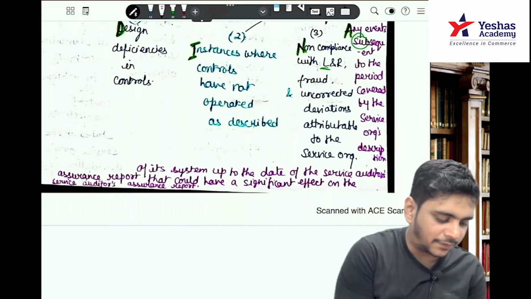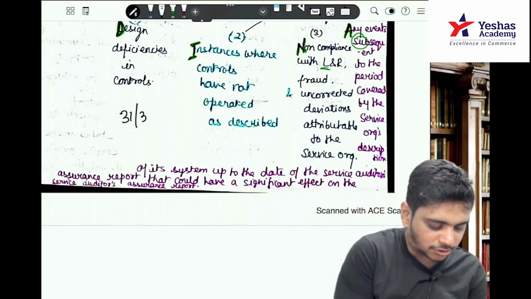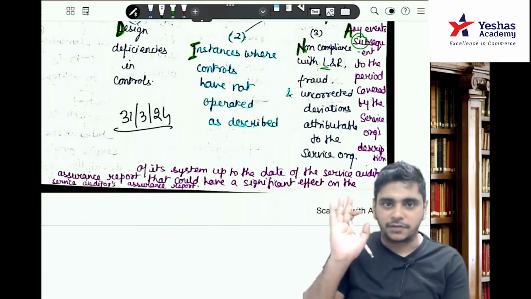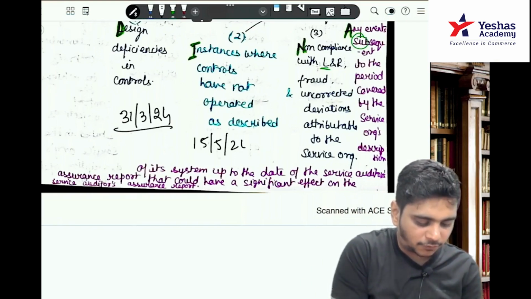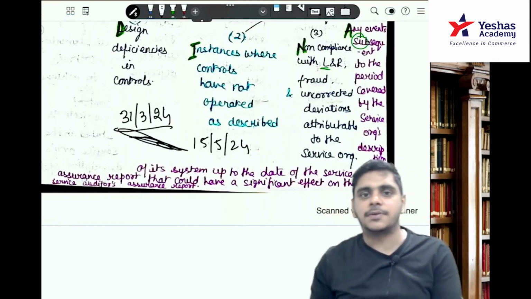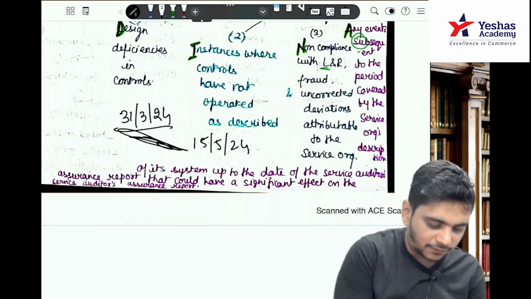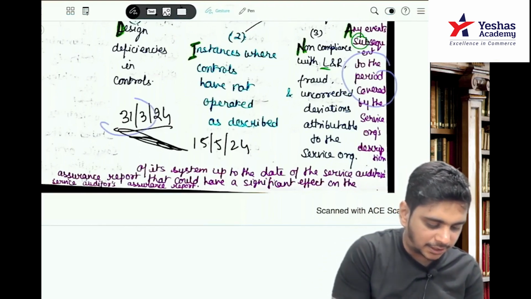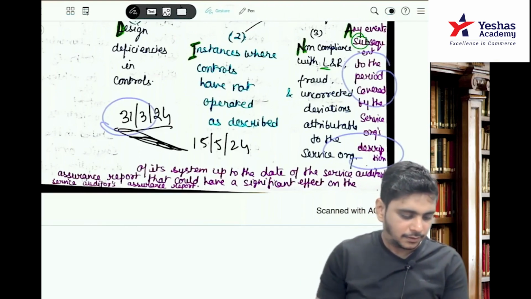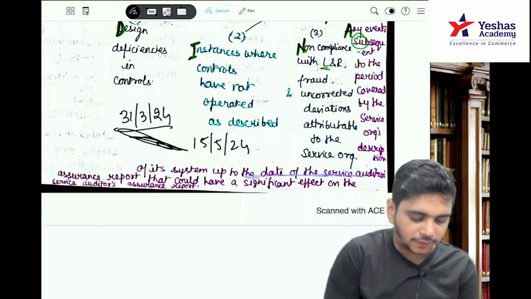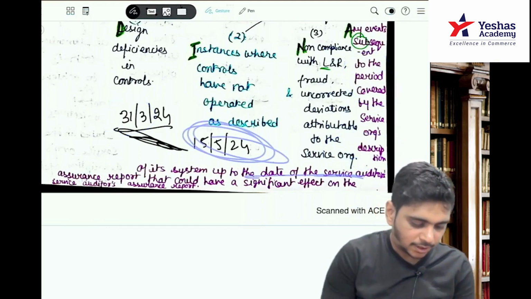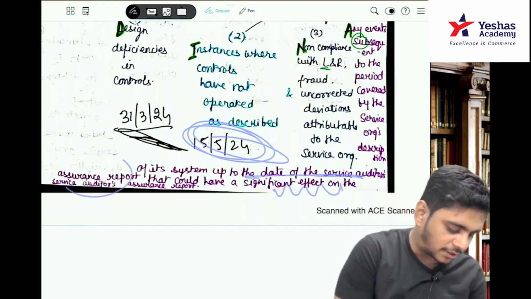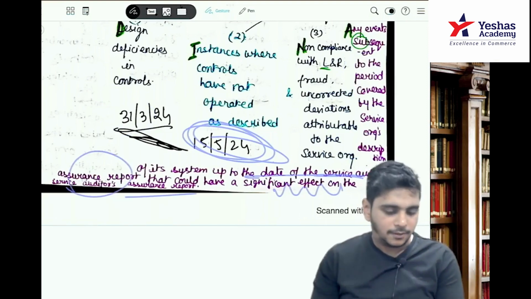Imagine management has said that on 31st March 2024 the system was effective. Shyam is preparing the report on 15th May 24. So between this, any event must have happened.